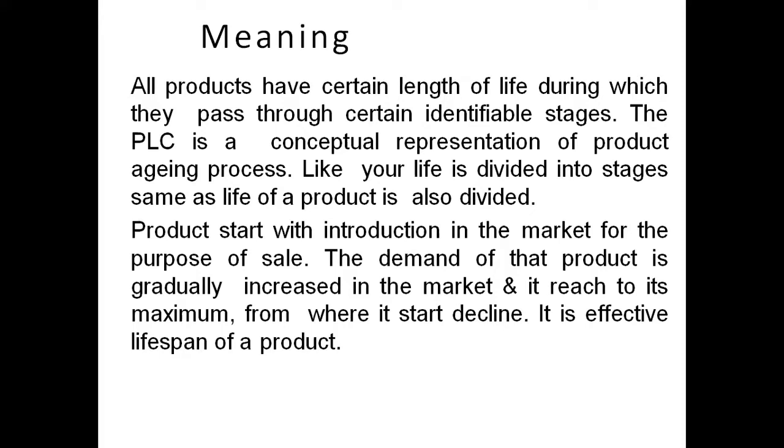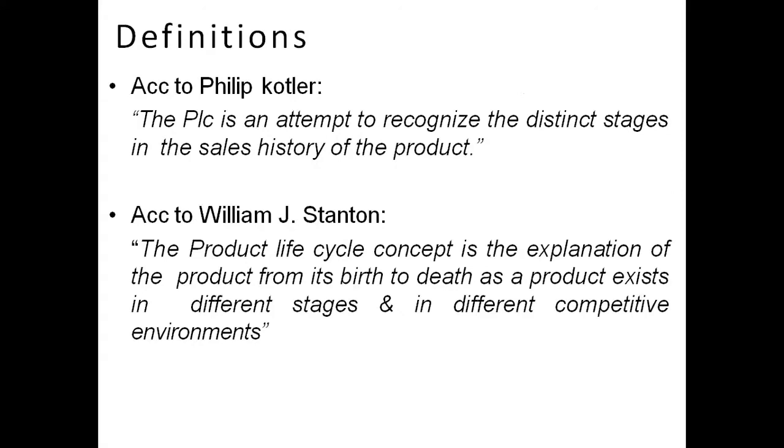Once the product reaches its maximum sales, then it starts losing the sales and reaches the final stage, which is called the decline stage. So these are the 4 stages of a product that you can see. Let us go one by one and try to understand what these are.